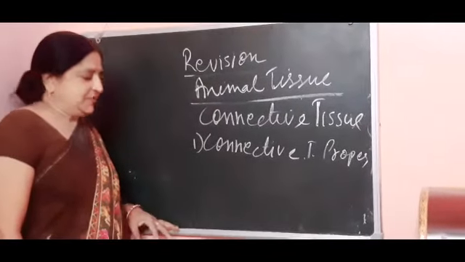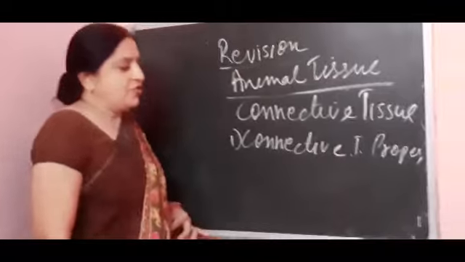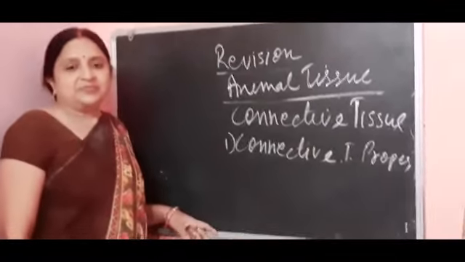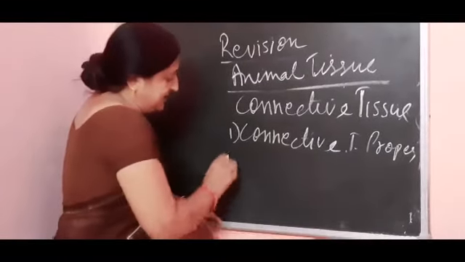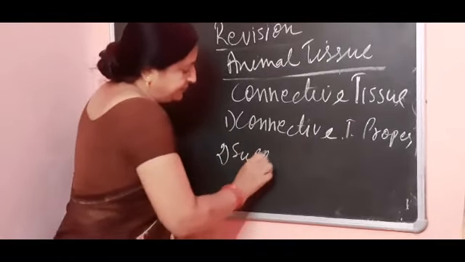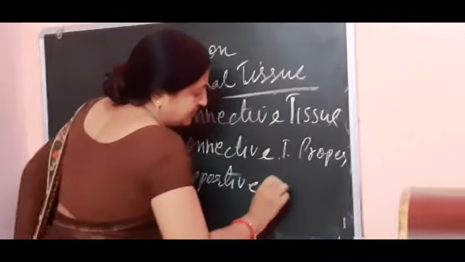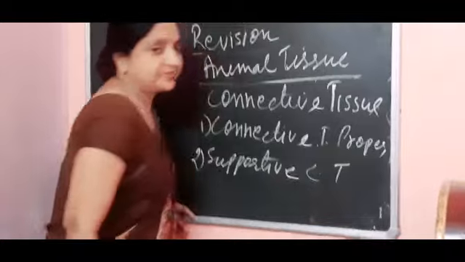Connective tissue proper. The matrix of this tissue is rigid, less rigid. Second is supportive connective tissue.